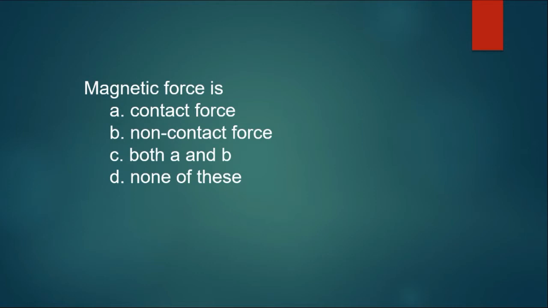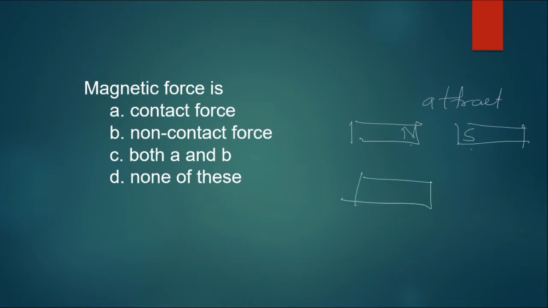Magnetic force, is it a contact force or a non-contact force or both A and B? None of this. Okay, you have seen magnets have north and south pole, right? So they attract if they are opposite to each other, means north here and this is south, or if they are of the same kind, opposing each other, in this case they repel, again push and pull without having any contact, so it's a non-contact force, right?